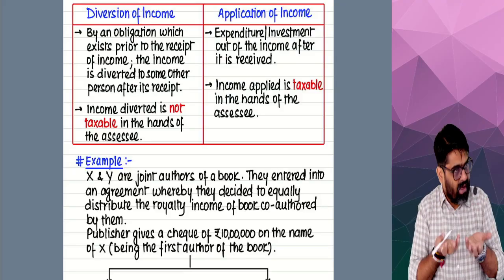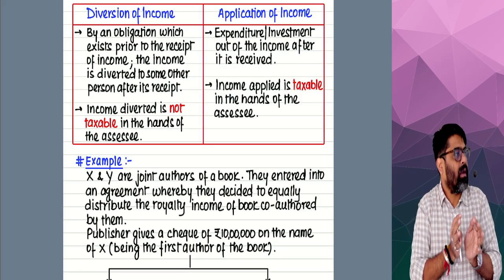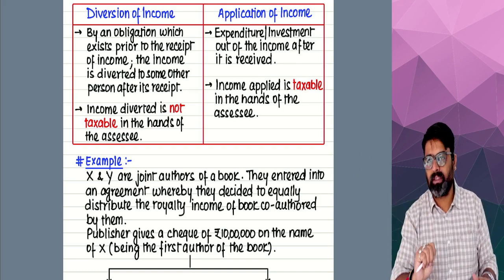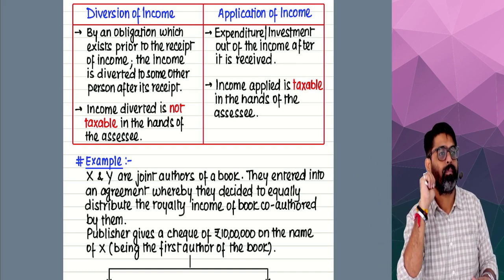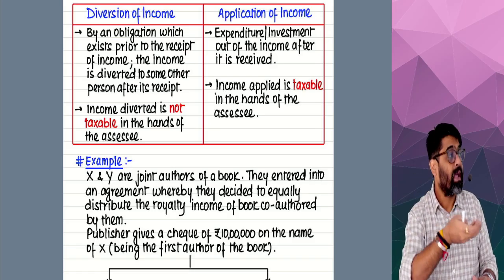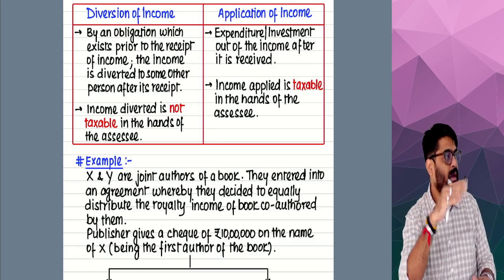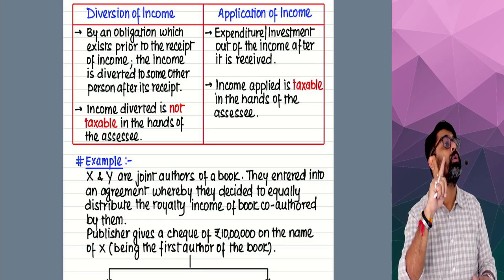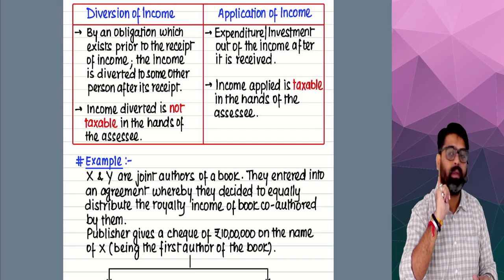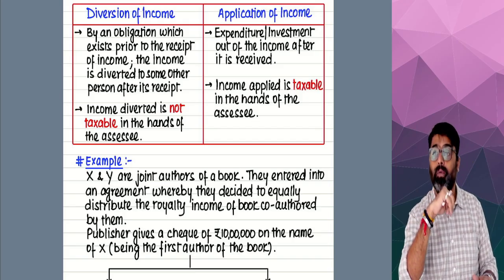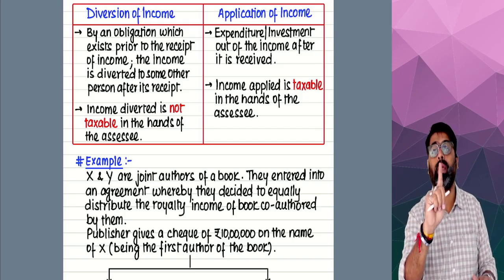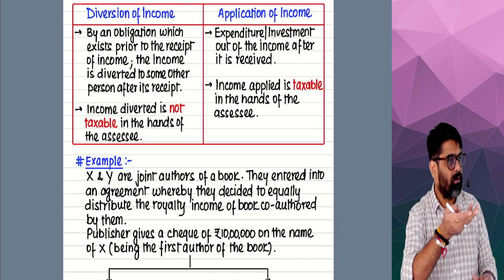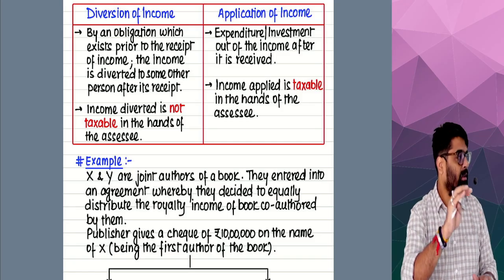But if I have got that income, now what will I have to do? Out of my 20 lakhs, 25% which belongs to my sister, I will pass on to her. What is this? Diversion of income. So 5 lakh rupees I will transfer, and how much remains? 15 lakhs. Only that much is my income. Even though I have received 20 lakh as income, I am going to show only 15 lakhs as my income. Yes or no? So diversion happens and the treatment is given like this.